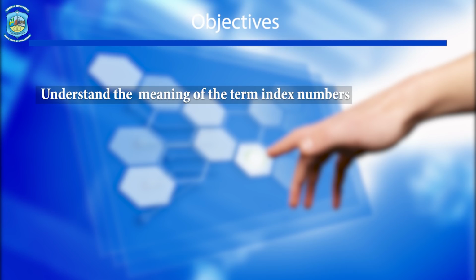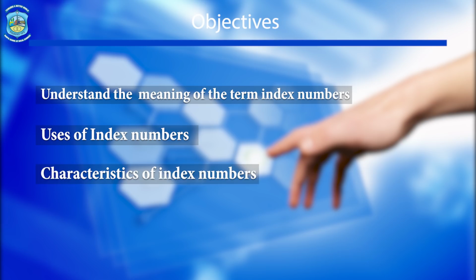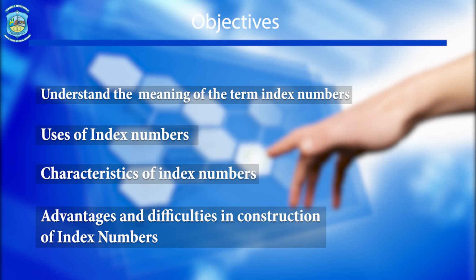The objectives that we are going to cover in this module are: first, understanding the meaning of index numbers. Second, we are going to concentrate on usage of index numbers. Third, we are going to elaborate what are the characteristics of index numbers. And lastly, we are going to see what are the advantages and the problems in construction of index numbers.